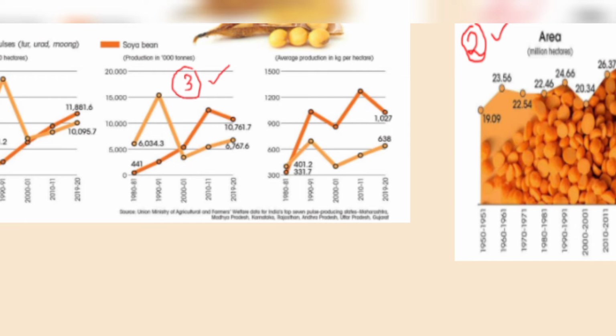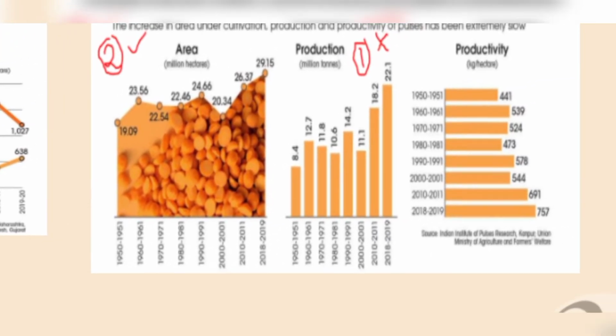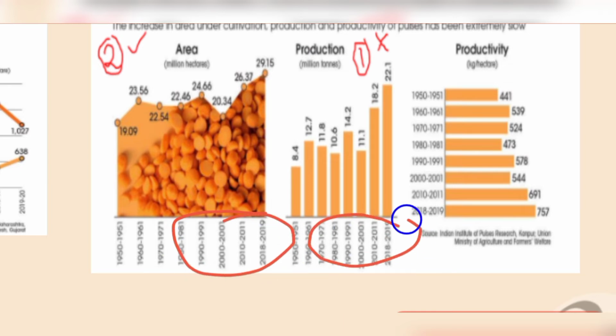Now let me discuss statement number 2 and statement number 1. Here the data are given in terms of decades, right? We have to remember that the data are given in terms of decades. Hence if we discuss the area under pulse cultivation, the data we have shows very minor changes, right? Because the data are given in terms of decades, these changes are very minute. Hence we can say that the area under pulse cultivation remains almost stagnant. Hence our second statement is correct.